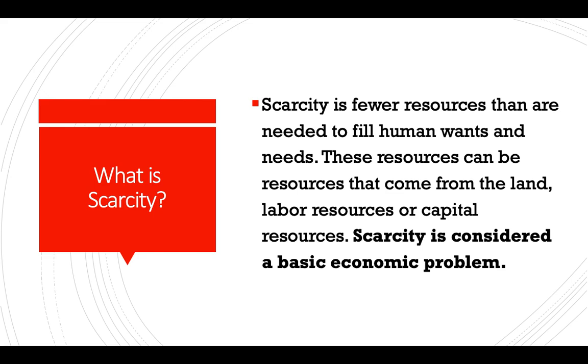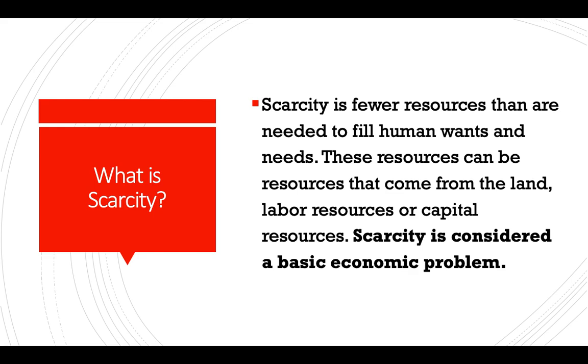For example, if there's a farmer growing corn on the farms, and there's a flood, and 75% of the corn is wasted, and only 25% of the corn is left for the population of the country to utilize.